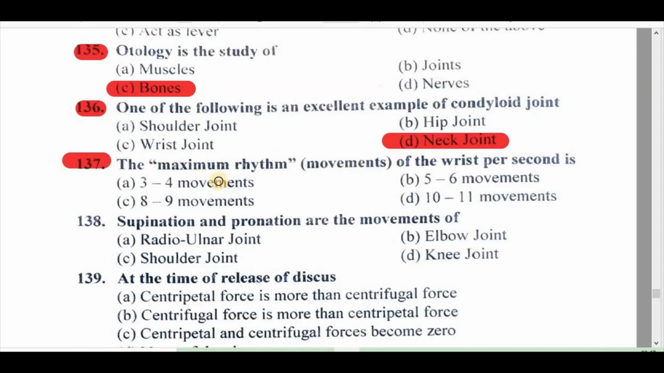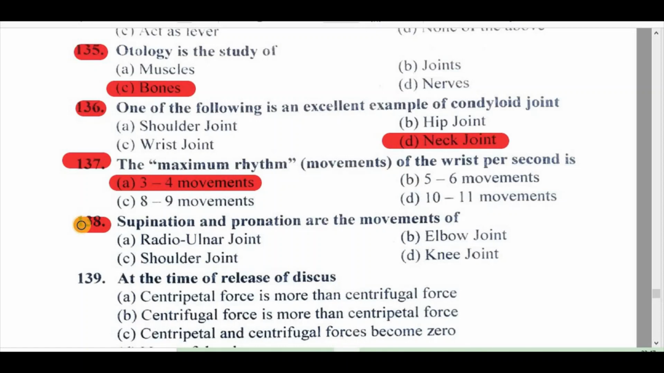137. The maximum rhythmic movements of the wrist per second are A. 3 to 4 movements, B. 5 to 6 movements, C. 8 to 9 movements, D. 10 to 11 movements. Right answer is A. 3 to 4 movements.